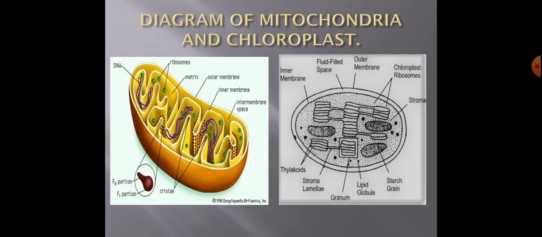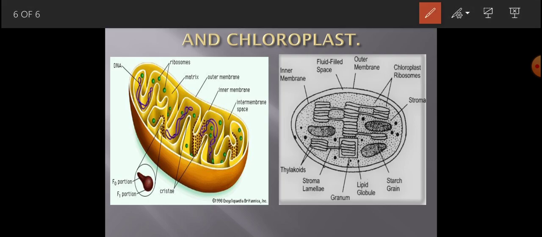Now here is the diagram of mitochondria and plastid. This is the diagram of mitochondria and this is the diagram of plastid. Students, first we will observe the mitochondria. Mitochondria is a slipper-like structure. It has its DNA, ribosome granules, and matrix. Matrix is a fluid filled inside the mitochondria. It is a liquid which fills the inside of the mitochondria.